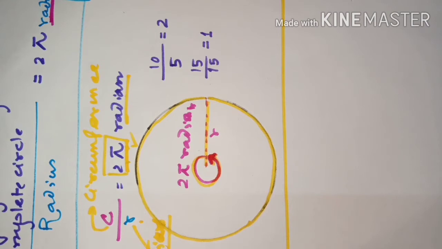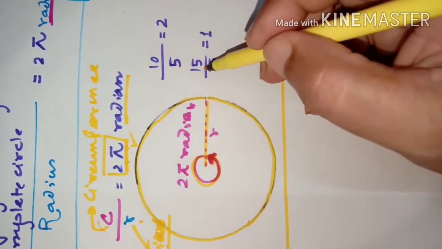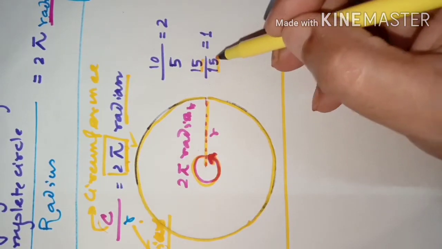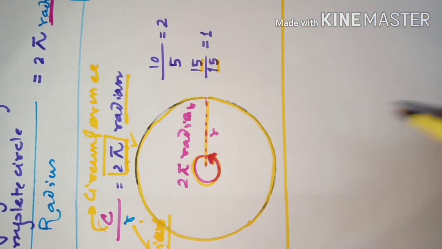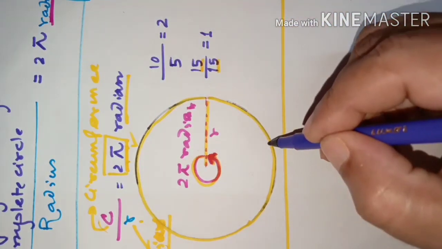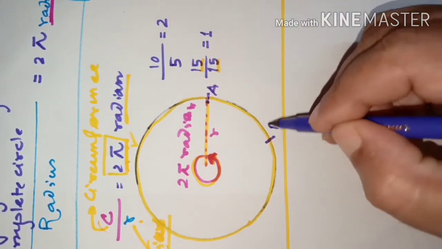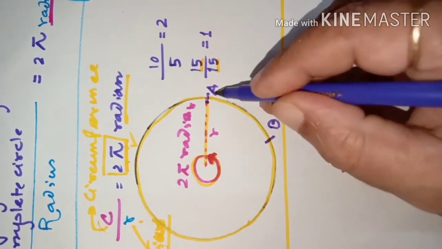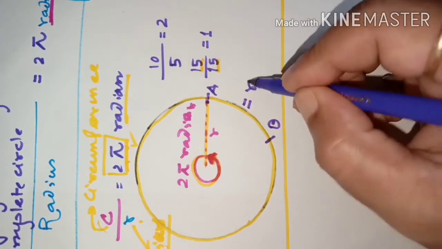Good idea. So now see, if it has to be 1, you have realized that the numerator and denominator must be the same. That means suppose I have an arc from this point A to this point B, and this arc's length is equal to the radius of the circle.